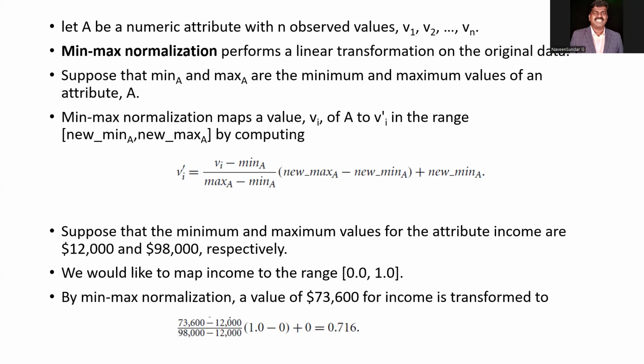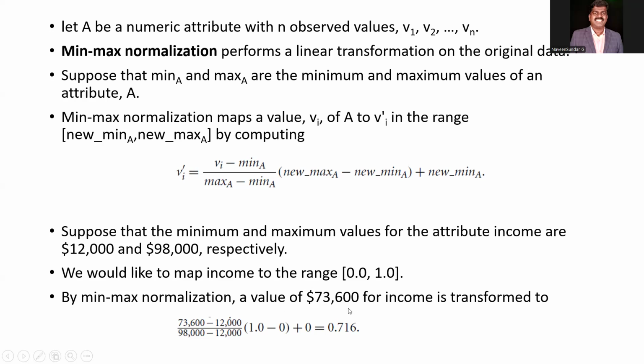Suppose that the minimum and maximum values for the attribute income are $12,000 and $98,000 respectively, and we would map to the range 0 to 1. That is how we do min-max normalization.